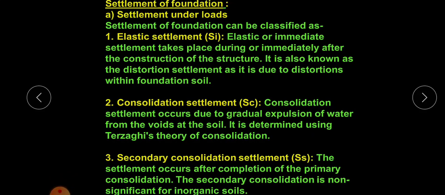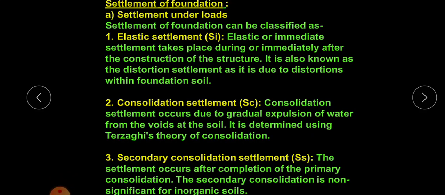The second criteria is the settlement criteria, that is, the settlement of the soil should be within permissible limit. By satisfying these two criteria, we can continue with that type of footing. That is, the soil should have bearing capacity, or minimum shear strength, to withstand the external load, and also the settlement should be within permissible limit. So these are the two main important criteria while we are designing a footing.